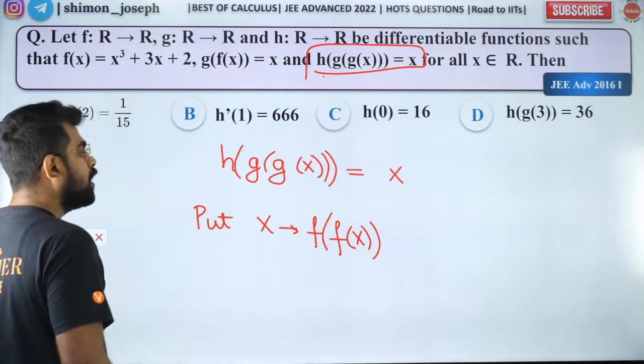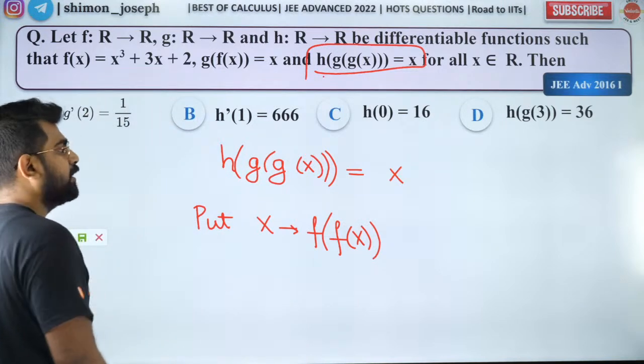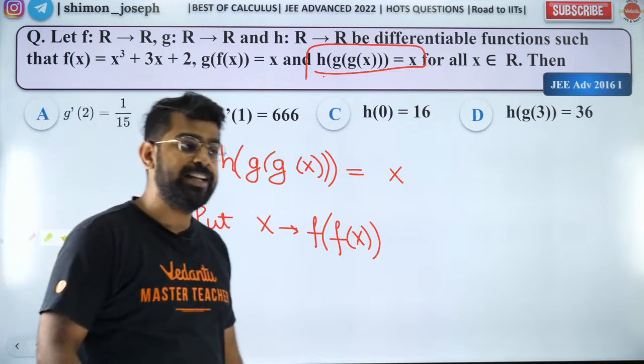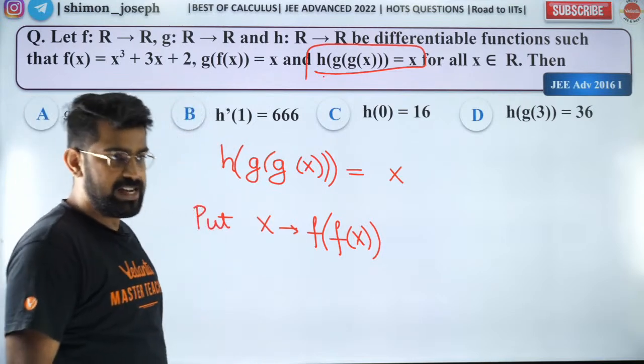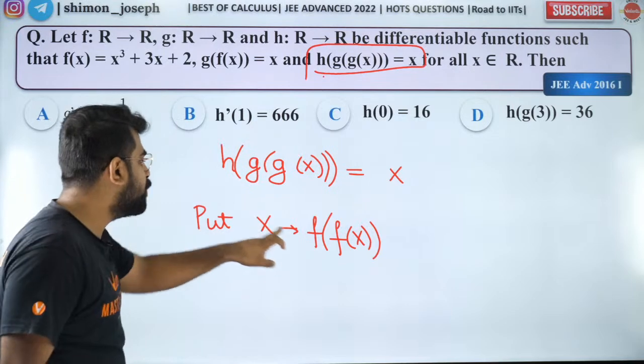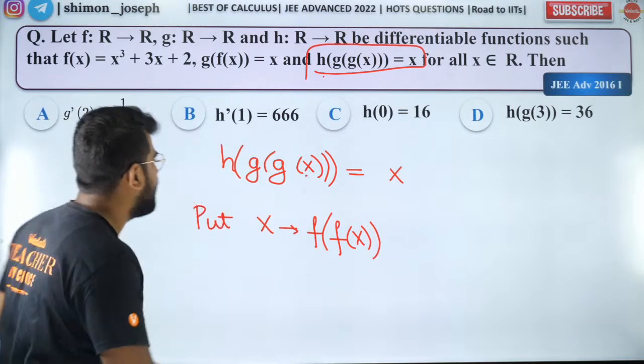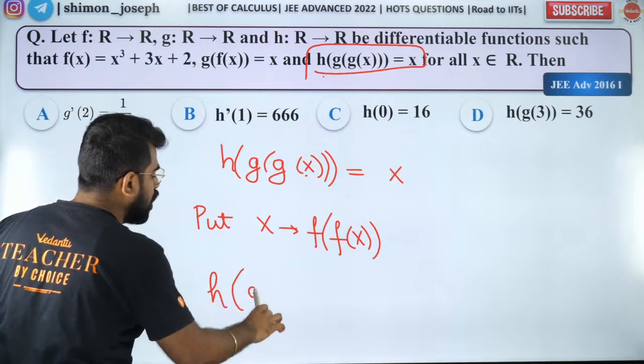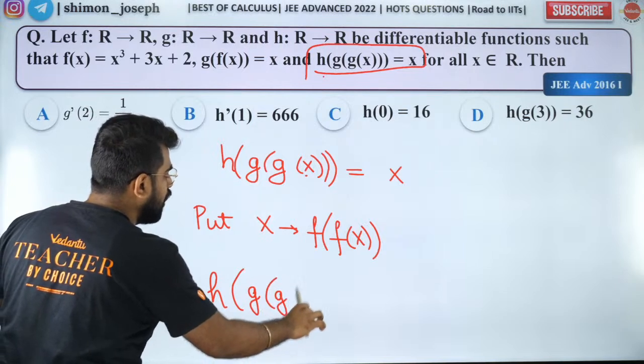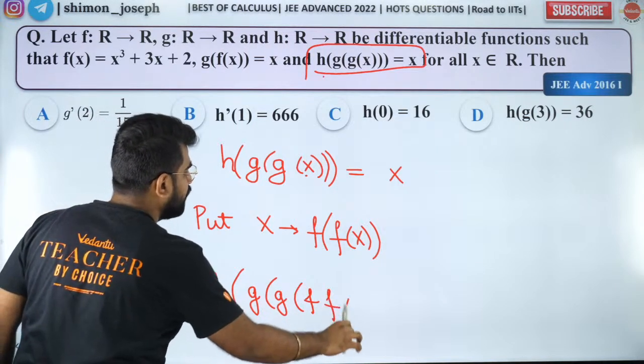Sir, how can you think of this substitution? Yes, you can think of this, my dear. It is not that difficult. I'll tell you how. So when I put x as f of x, what happens is h of g of f of x.